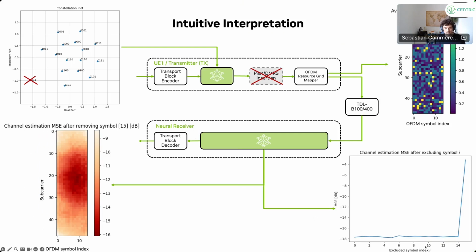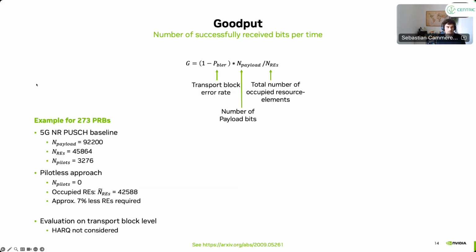Did that. So the x-axis now is the symbol index, which symbol we removed from the data stream. And the y-axis is the channel estimation error. And we see that only for this one symbol, this effect happens. So only when we remove this anchor symbol, everything starts to break down. And that intuitively underlines, or proves, it's not a mathematical proof, but it kind of shows that this is really used as an anchor for channel estimation, has a special meaning for the channel estimation.